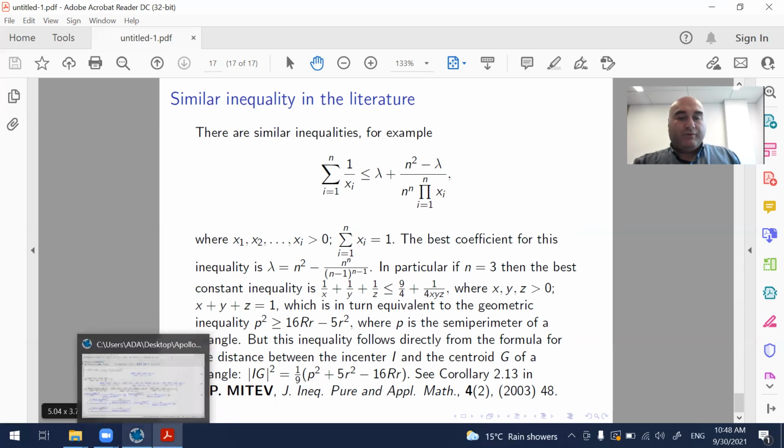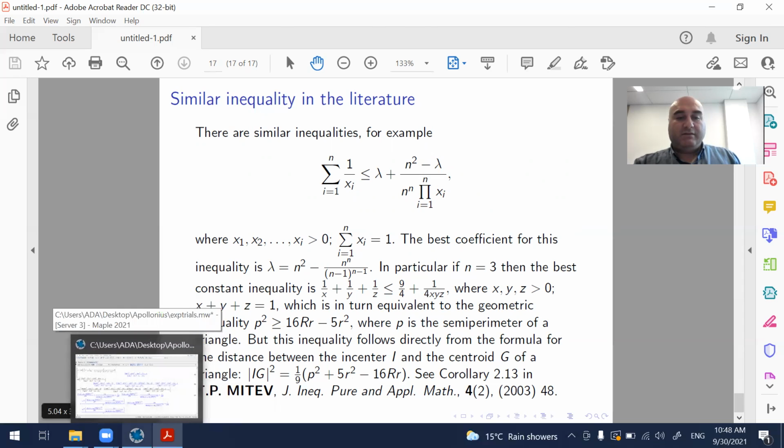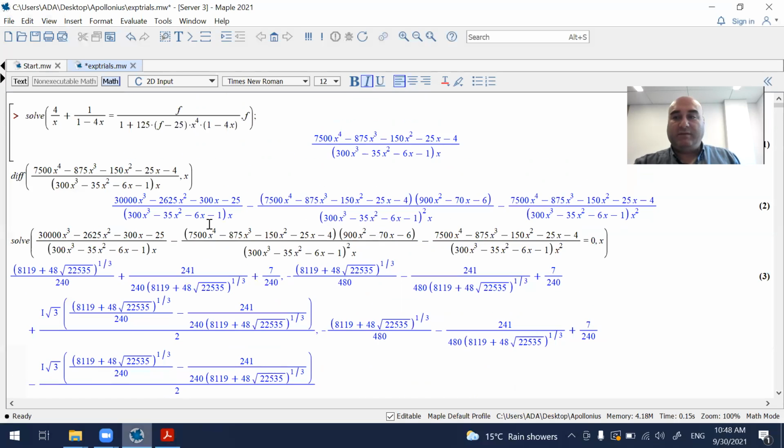I want to show also my calculations in Maple. So I used solve in Maple to find those best constants. So here the lambda was replaced by f. So I solved it for f to find this function.